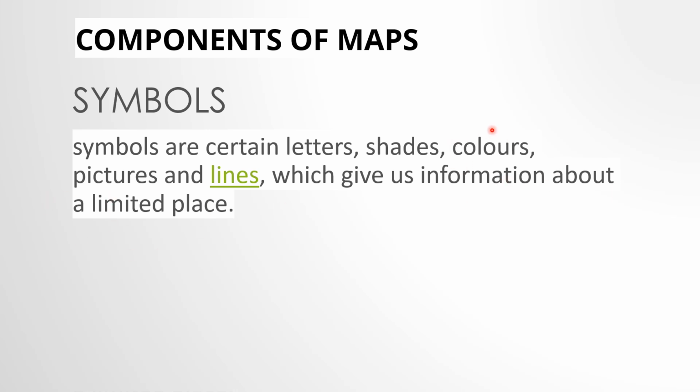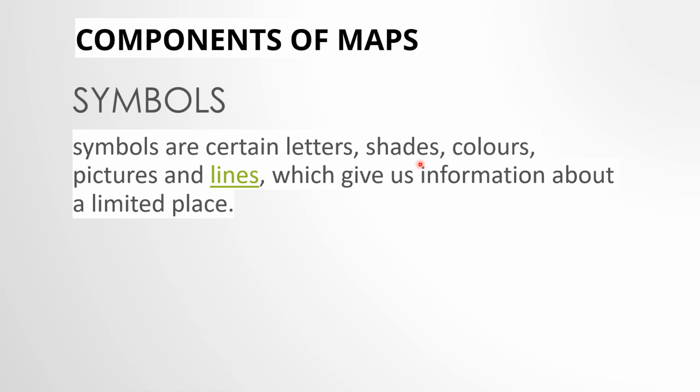For example, I have earlier told you that mountains are shown in brown colors. So अगर किसी को पता ही नहीं है, brown colors का मतलब क्या है? He or she will not be able to guess what brown color represents on a map. So now we all know that brown color represents mountains. And what does blue color represent? It represents water bodies. So these are symbols.